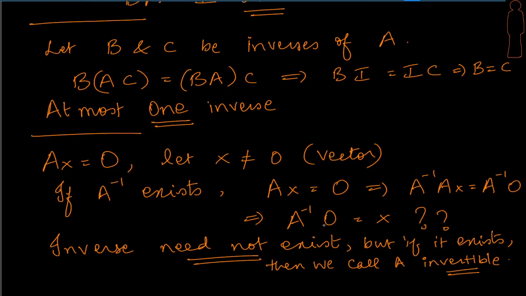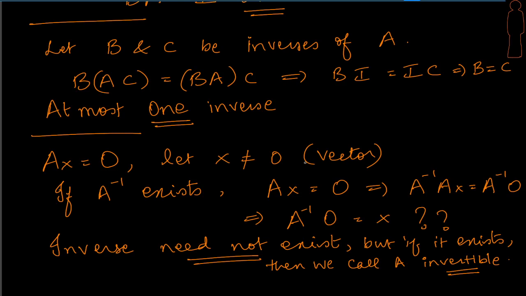This is another beautiful property of inverses. Let's assume that AX is equal to 0. That means I have a matrix A, I have a vector X, the matrix vector product goes to the 0 vector. Okay, and we are also assuming that X is a non-zero vector which takes A to 0. If we have A inverse existing in this case, what would happen? Let's look at this property. So AX equal to 0, let's pre-multiply this by A inverse, that will give us this equation. And what does this tell? So these two will go, and I will have on the left hand side X, and the interesting part is the right hand side, which says that A inverse times the 0 vector will take me to the X vector, which is impossible, right?